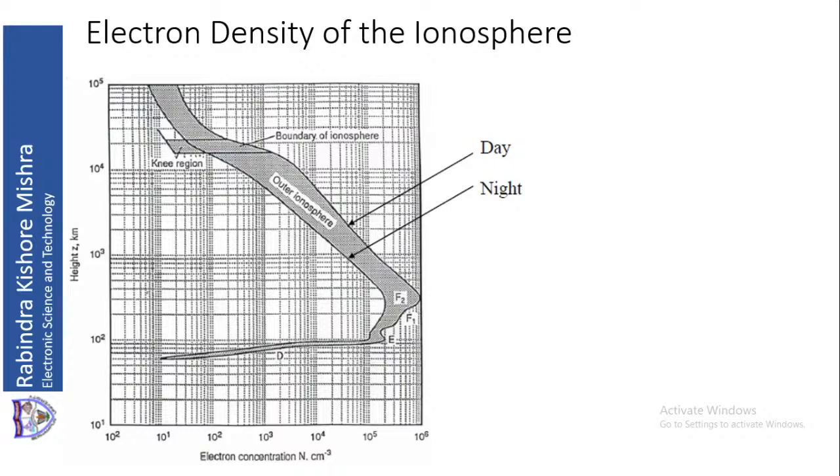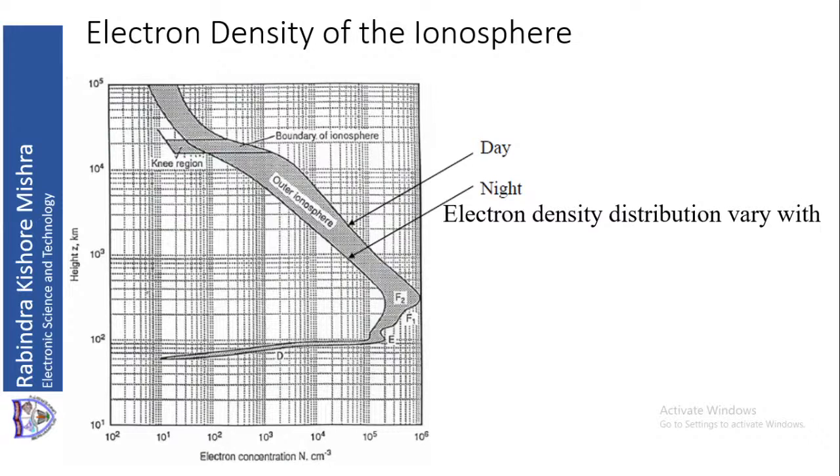This picture shows electron concentration, or electron density Ne in cubic centimeter, on the x-axis. The y-axis shows the height from the surface of the earth. If I look at this, you can see there are two boundaries. One boundary is for day, one boundary is for night. Beyond these two boundaries there will be no ionization. Within these two boundaries only there will be ionization.